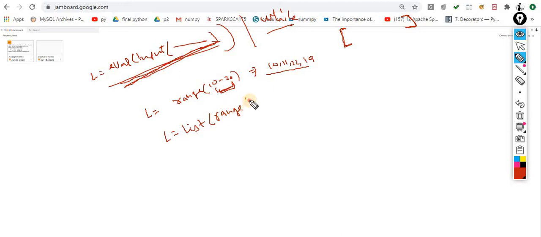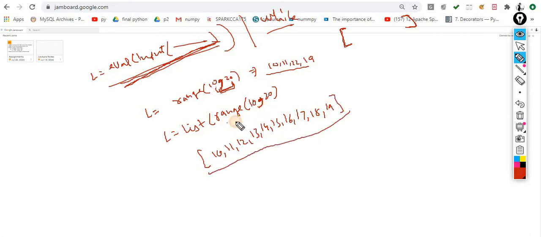Typecasting 10, 20. Sorry, this one is a comma, not hyphen, comma. So 10 to 20. So a list will be generated with the elements 10, 11, 12, 13, 14, 15, 16, 17, 18 and 19. You will get this list with the help of this range. And what I am doing, I am typecasting this range to the list. This is the concept.